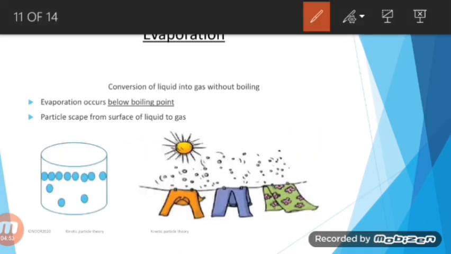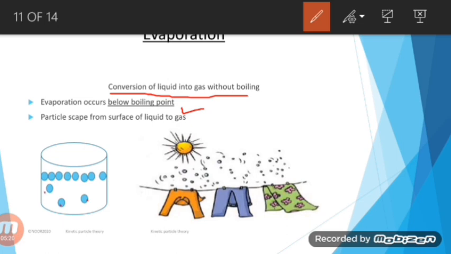Next is the evaporation process. Evaporation is a process by which liquid changes to gas at a temperature lower than its boiling point. Always remember, it's the conversion of liquid into gas without boiling, or in another way we can say that liquid can easily change into gas at a temperature which is lower than its boiling point. It will always occur below boiling point, and particles escape from the surface of the liquid.